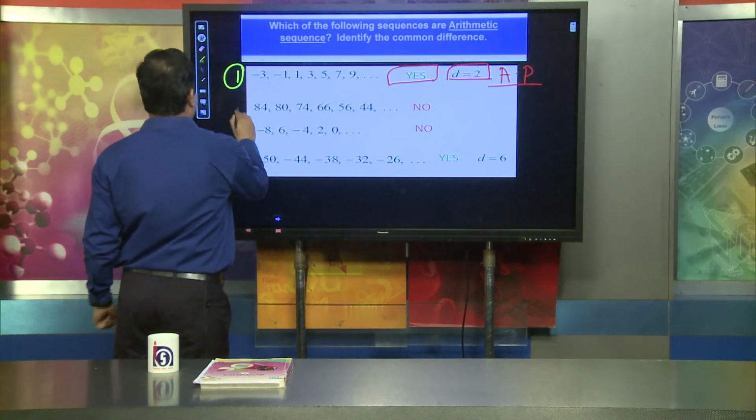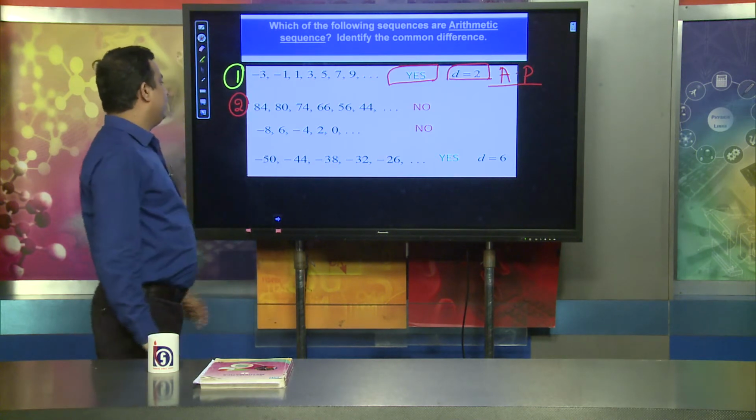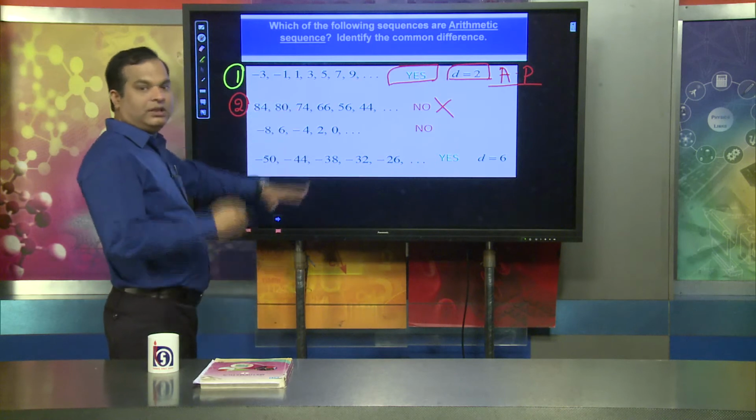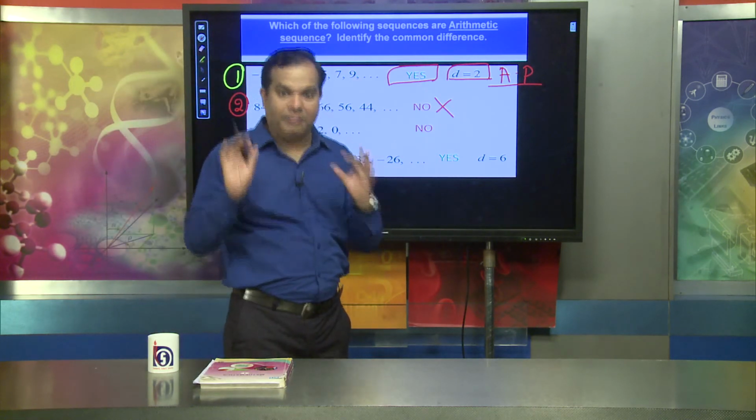You see the second case. What you will find is the difference: second term minus first term, 8 to 4, that is 4. Then 74 minus 8, then 66 minus 74, that is 8. In all cases d is varying. d is not a fixed quantity, so this is not an arithmetic sequence, because the common difference is not a fixed quantity.